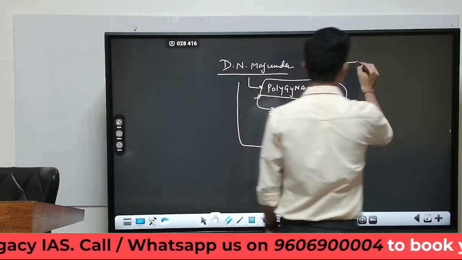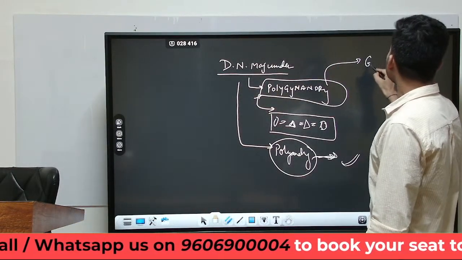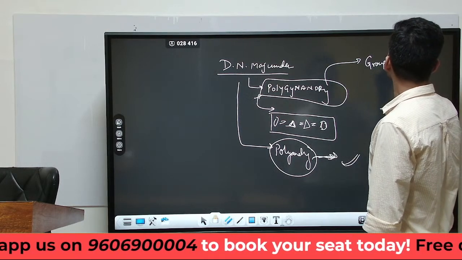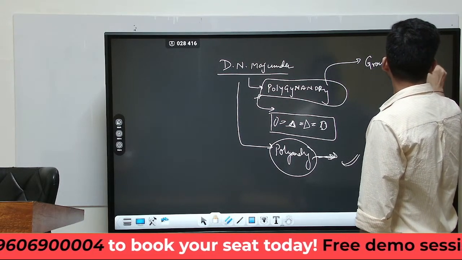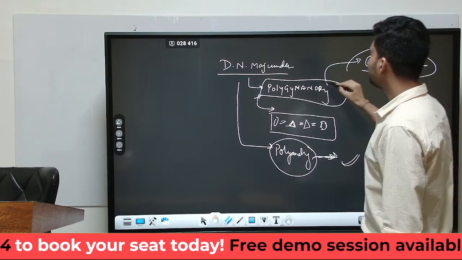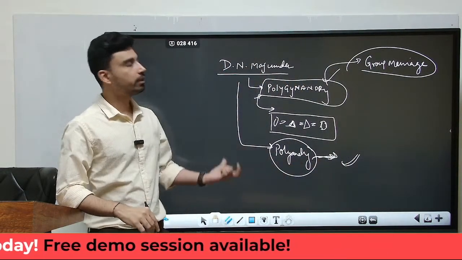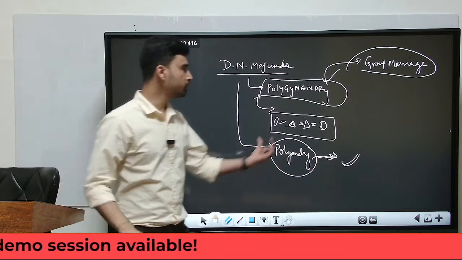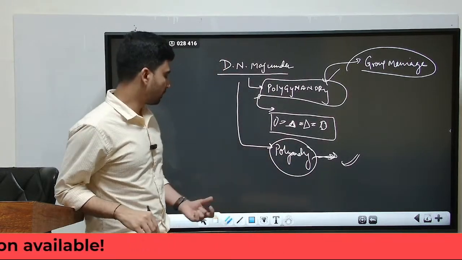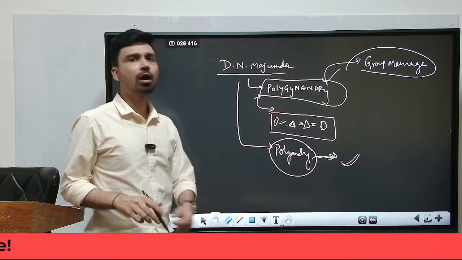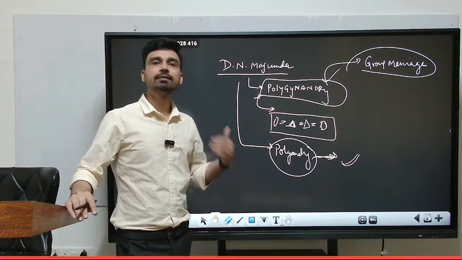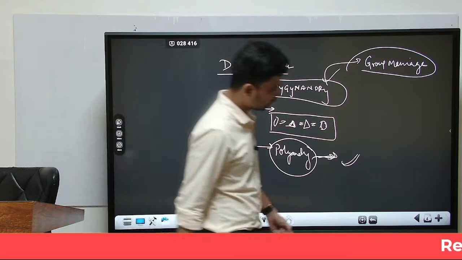Polygynandry in other countries is also referred to by the name of group marriages. So both are the same. Polygynandry in India, or group marriage, is when three or more people are living together in the form of marriage without any exclusive sexual rights. So that is overall how we can describe and define the types of marriage.